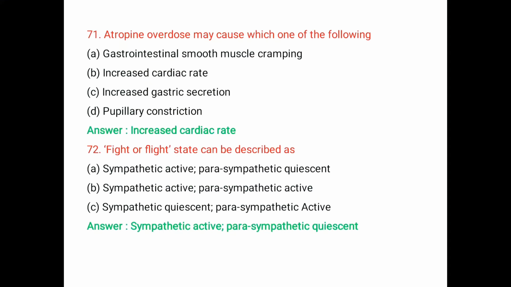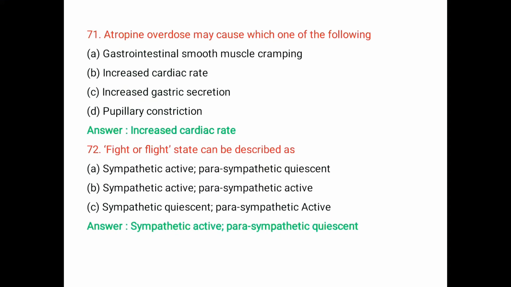Question number 71. Atropine overdose may cause which one of the following? A. Gastrointestinal smooth muscle cramping. B. Increased cardiac rate. C. Increased gastric secretion. D. Pupillary constriction. The right answer is increased cardiac rate. Atropine activates latent ectopic pacemakers that are located outside of the SA node. It causes additional cardiac beats, thereby increasing the heart rate.